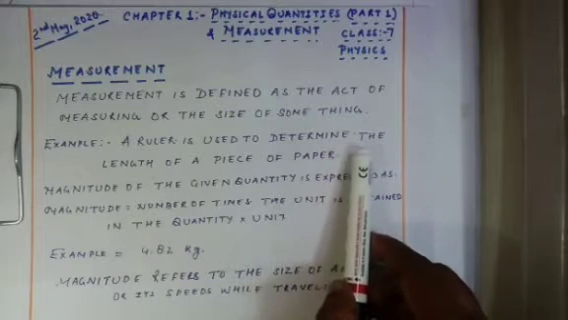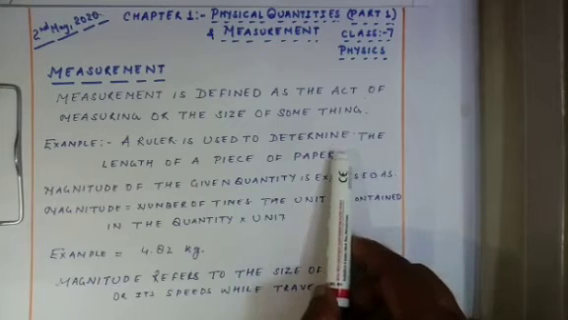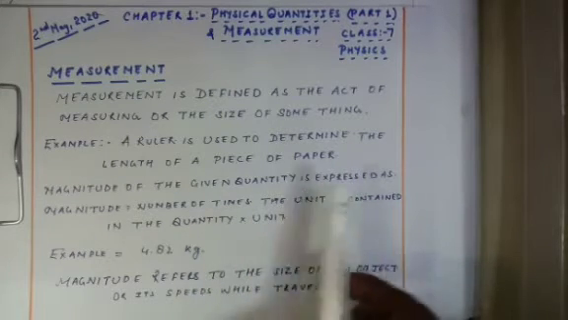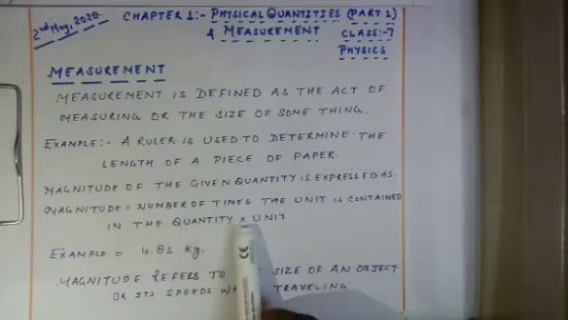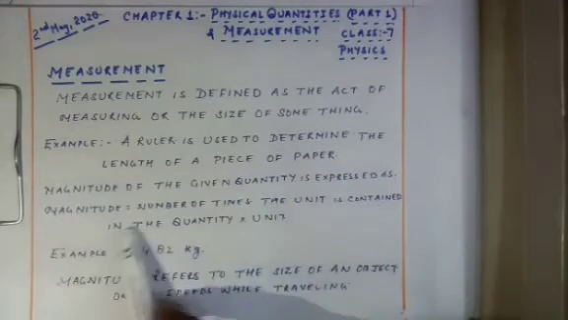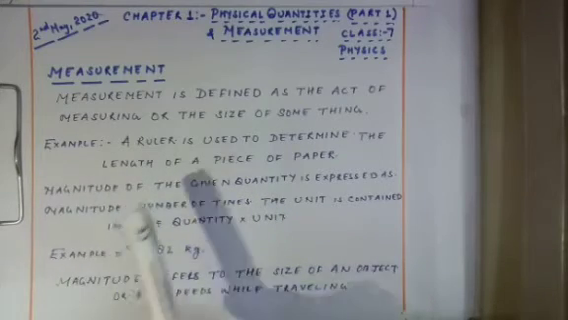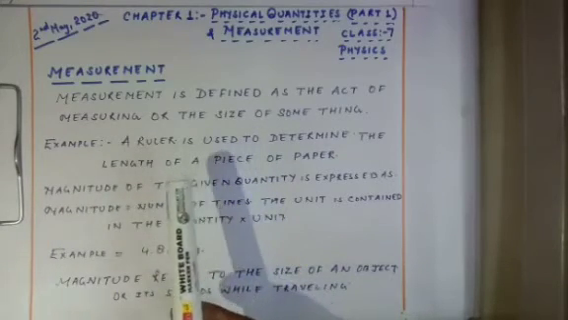Over here, 5 centimeter is the length of a paper. So 5 is the number of times the unit is contained, and the unit is centimeter. So this is the magnitude. This is how we find out the magnitude of a given quantity.